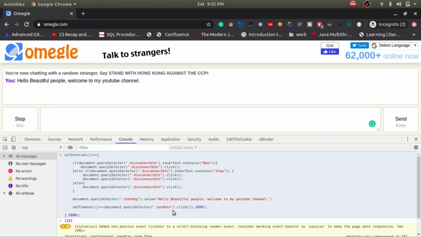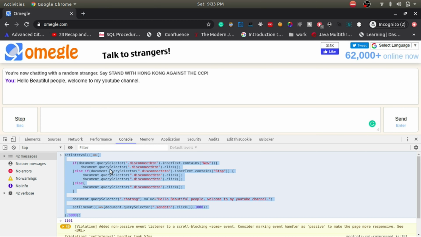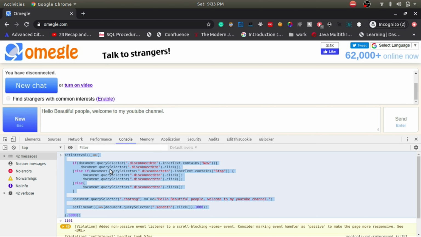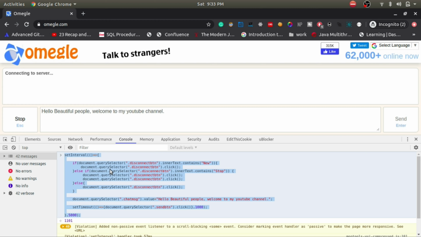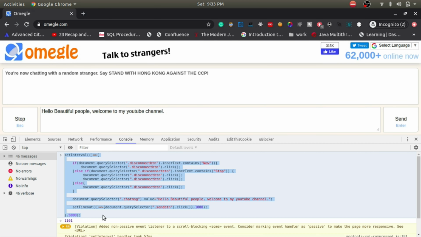And this thing is not platform dependent. It just runs in your browser, and it will not change until or unless Omegle itself changes, right? So just do not worry that it will stop working after a month or 2 months. It won't.